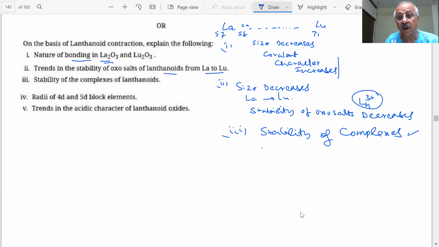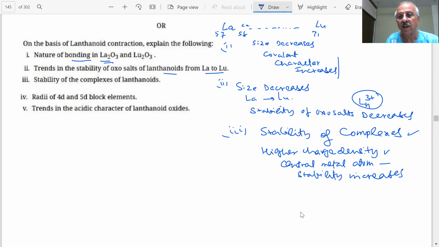So higher the charge density, I am saying, student, that is charge by radius. Radius decreases, charge density increases of the central metal atom, stability increases.